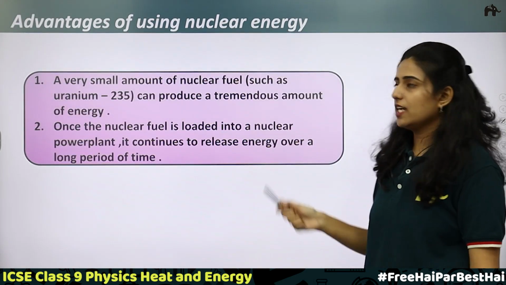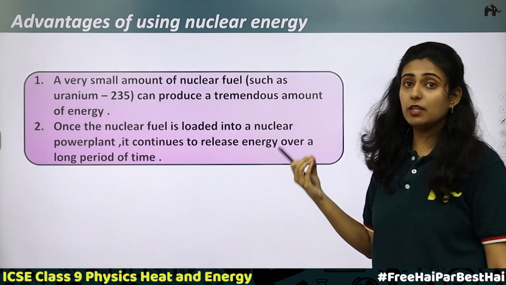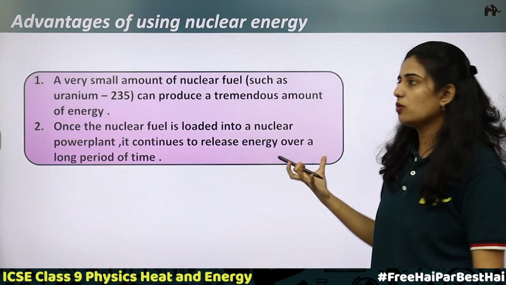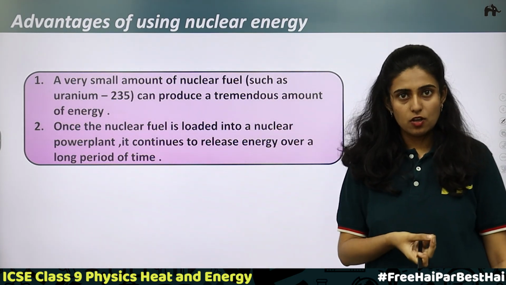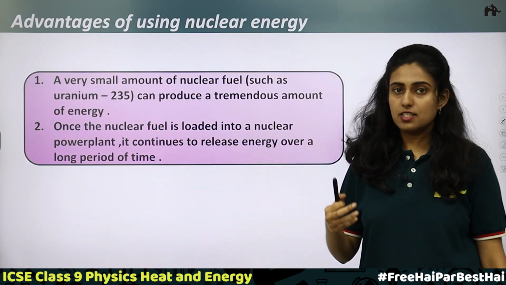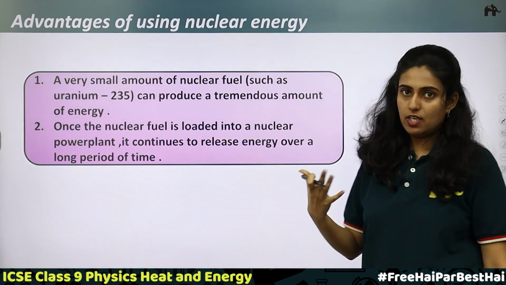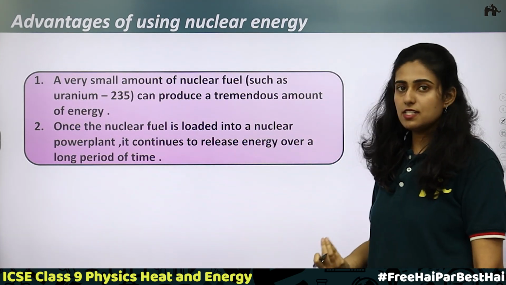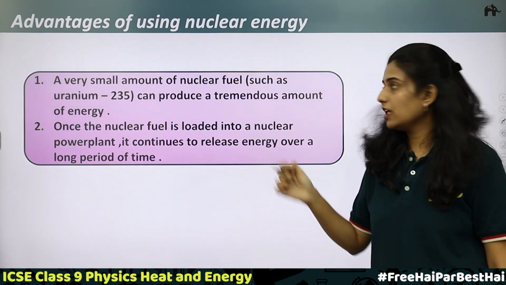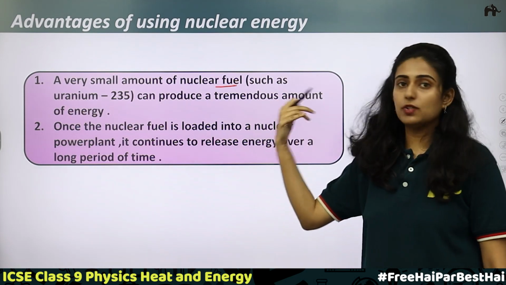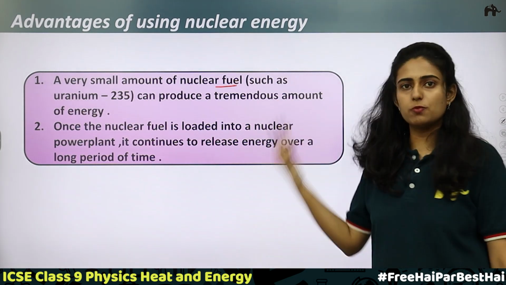Advantages of using nuclear energy. First one, a very small amount of nuclear fuel such as uranium-235 can produce a tremendous amount of energy. Only a very small amount of uranium is required. If you have a uranium atom, that is uranium-235, it can produce 200 MeV. If the number of uranium atoms present is higher, the amount of energy produced will be higher. Here the nuclear fuel is a radioactive substance, uranium-235. You can also use plutonium.